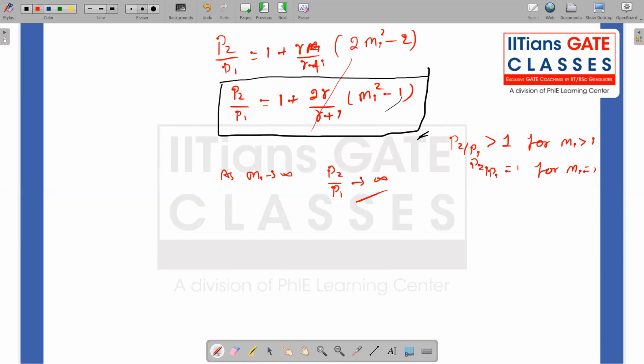So if I increase the upstream Mach number, I'm going to see a higher pressure on the downstream side. So this is important, right?